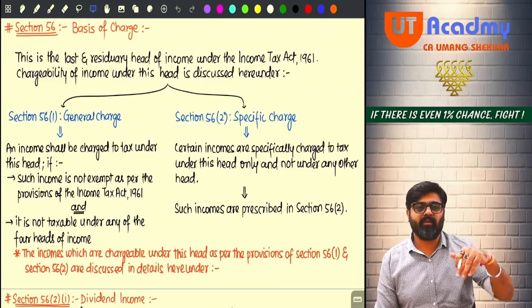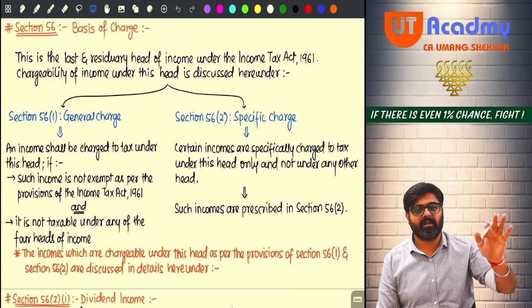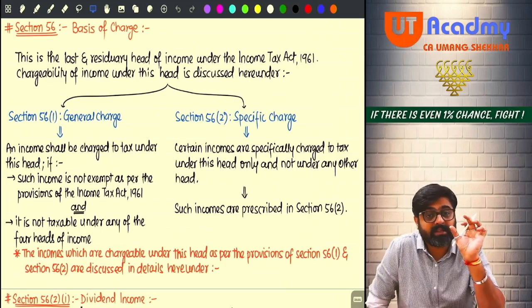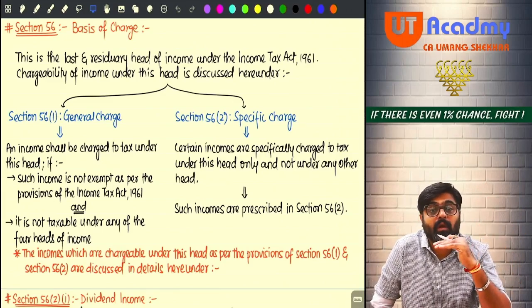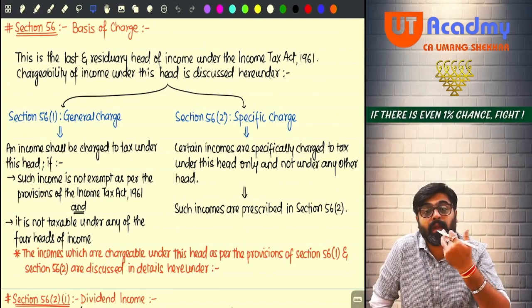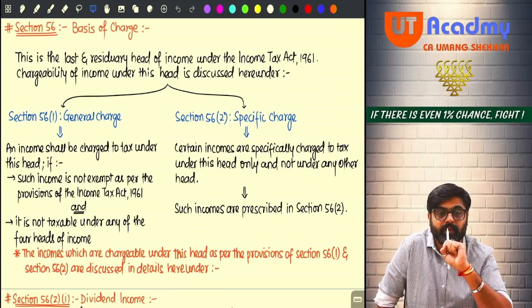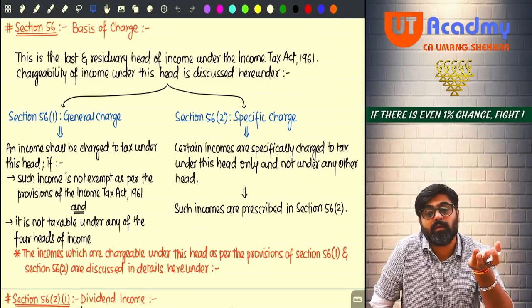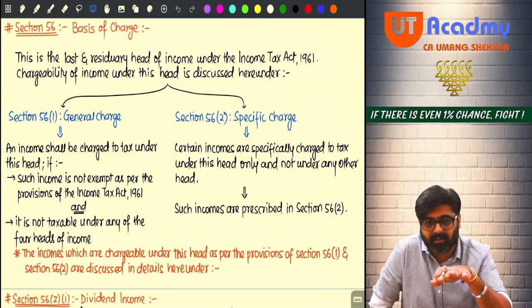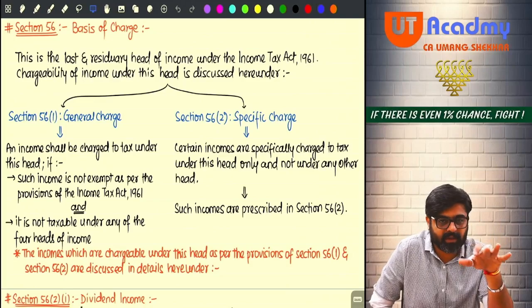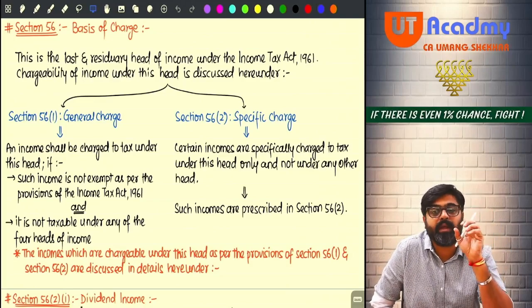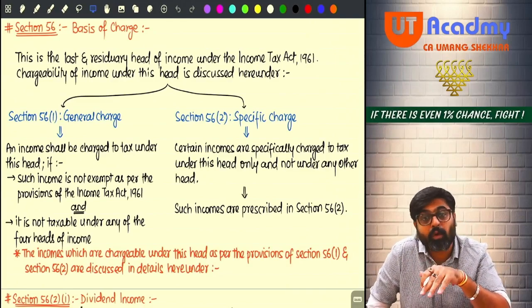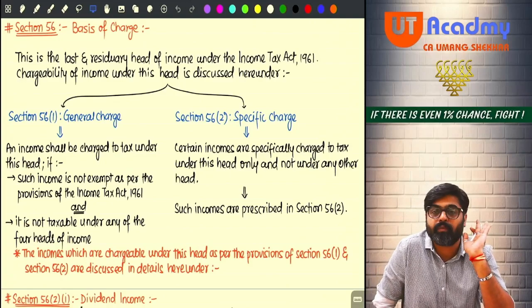Now see, I can give you the list that this income is there, this income is there, this income is there. Whenever you see this income, charge it under the head IFOS. But while charging that income under the head IFOS, you have to be very cautious. You have to keep certain important points in your mind. So the incomes which we are going to discuss now are taxable only. But while taxing those incomes under the head IFOS, we are supposed to be a little bit careful. We are supposed to remember some important points which I am going to discuss with that particular income itself.